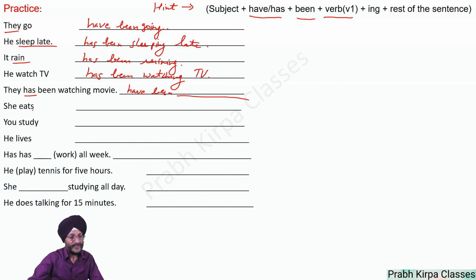She eats. She then comes helping verb has. She has been eating. You. Then you will see the word will come helping verb have. Then been. Study becomes studying. Ing has been added simply. He lives. We will add he has been living.